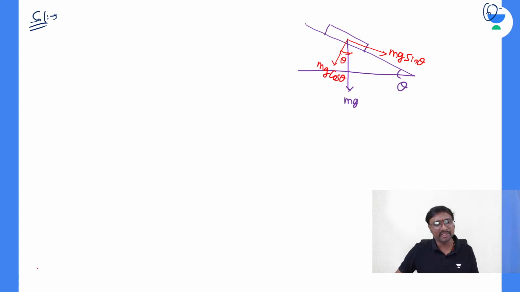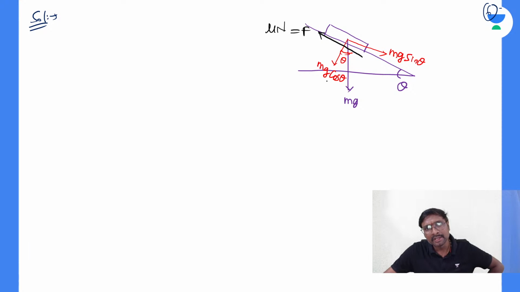And where is the friction acting? Because the block is sliding in the downward direction, the friction must be acting in the upward direction. So what is that friction? Friction is nothing but the coefficient of friction times the normal reaction. Now tell me, what is the normal reaction, everyone? That normal reaction is equal to mg cos theta.